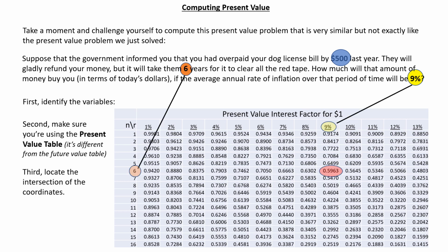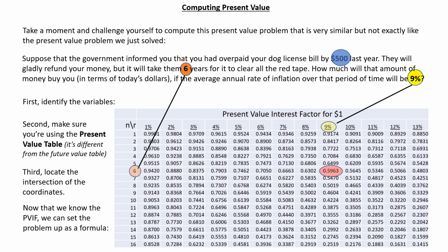Thirdly, locate the intersection of the coordinates. Remember, the rates are along the rows, the number of years down the column. We have a 9% inflation rate for 6 years. The intersection of those two coordinates is at 0.5963. That's our present value interest factor.